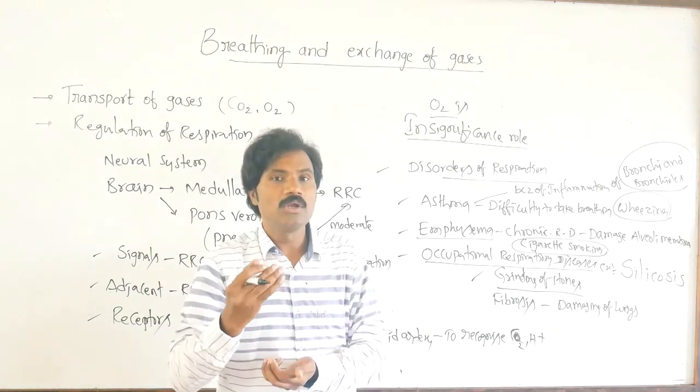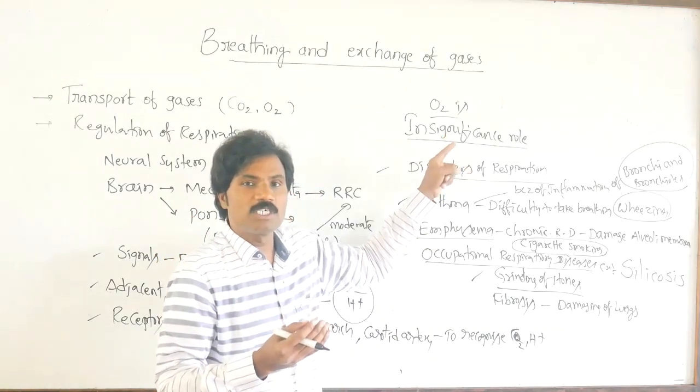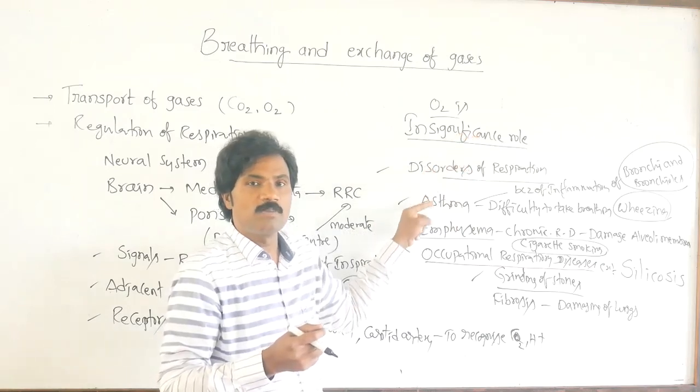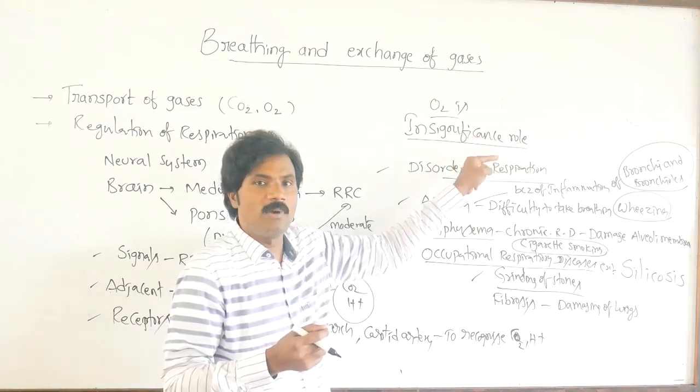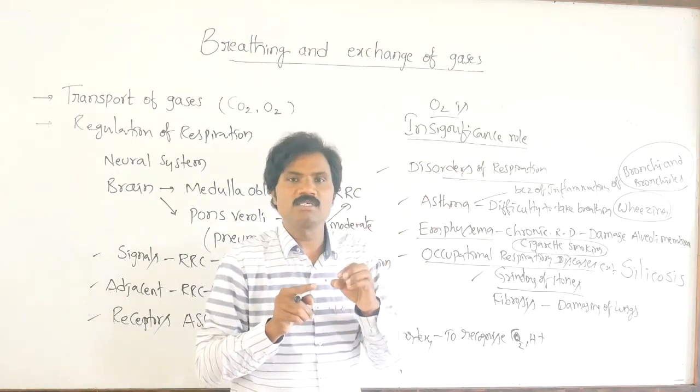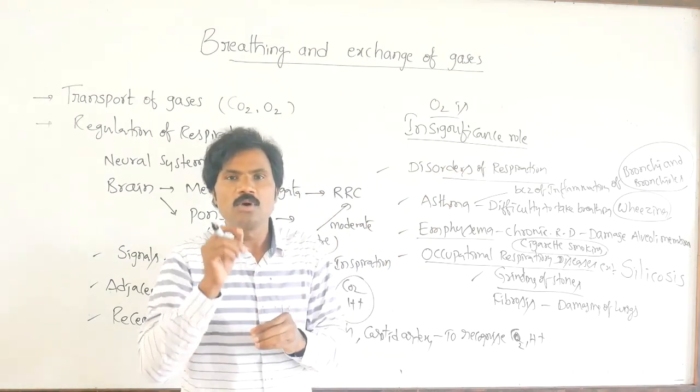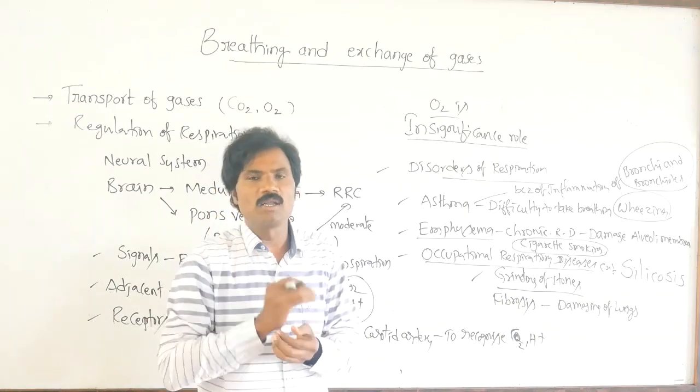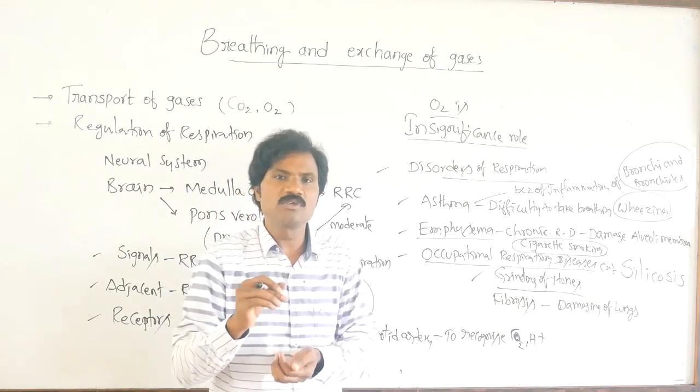Like that, remember, apart from this, the partial pressure of oxygen in tissues, and the partial pressure of carbon dioxide in oxygenated and deoxygenated blood. In the tabular column, what are the factors that regulate? So remember carefully one and another. Okay, the remaining we will discuss in the next class.